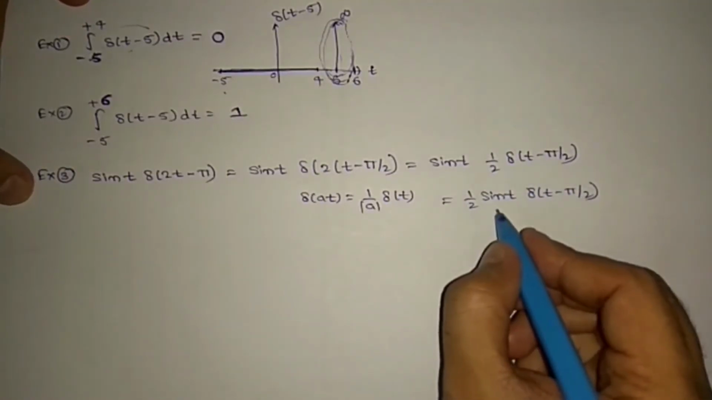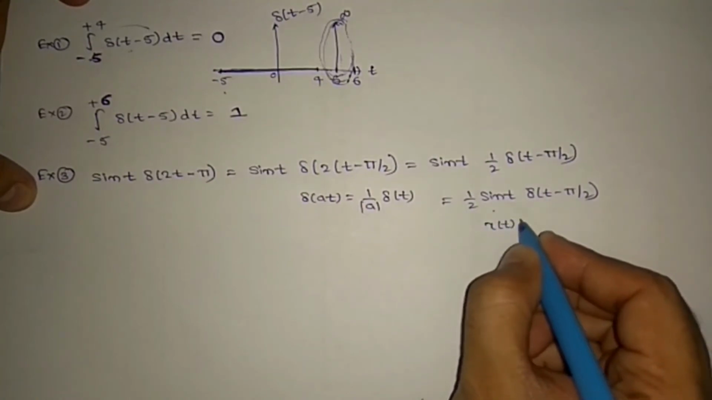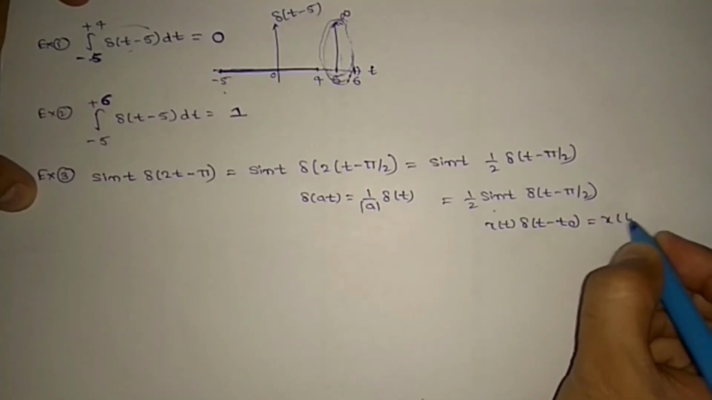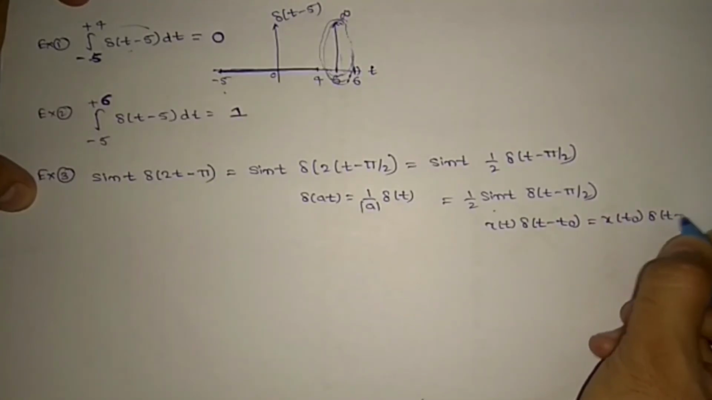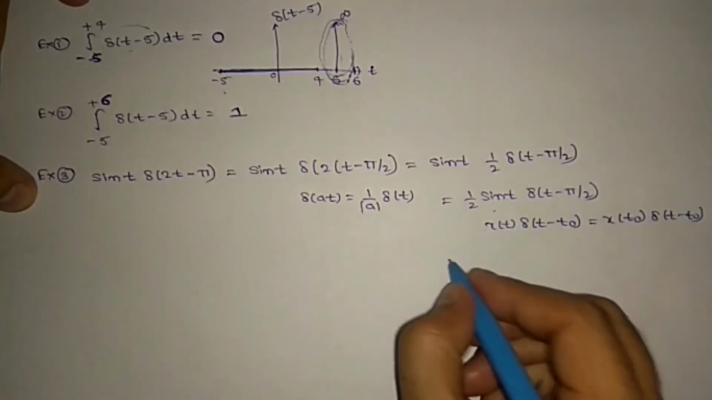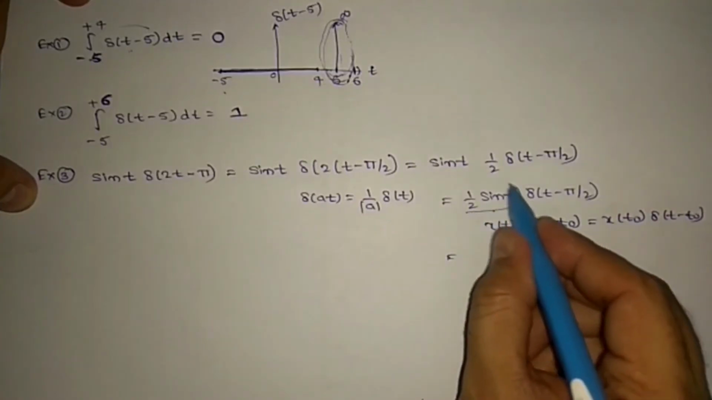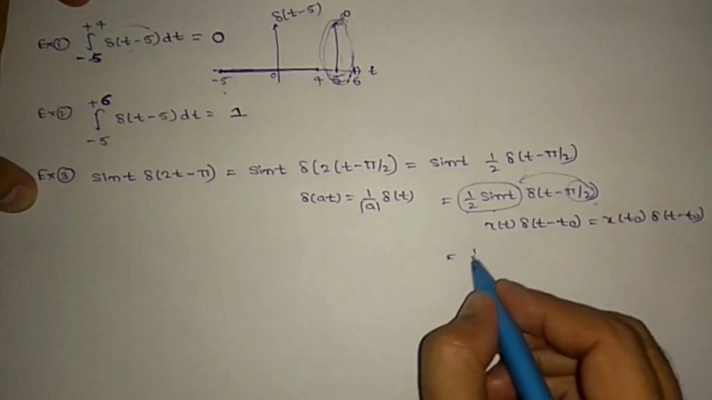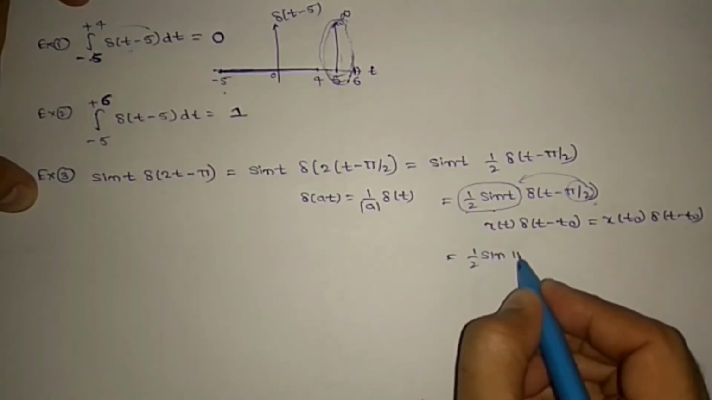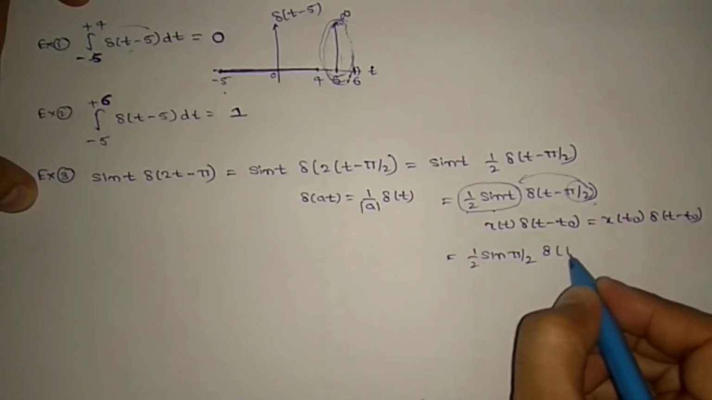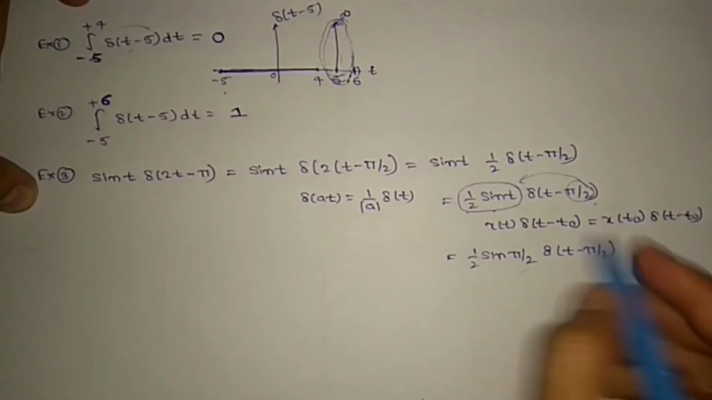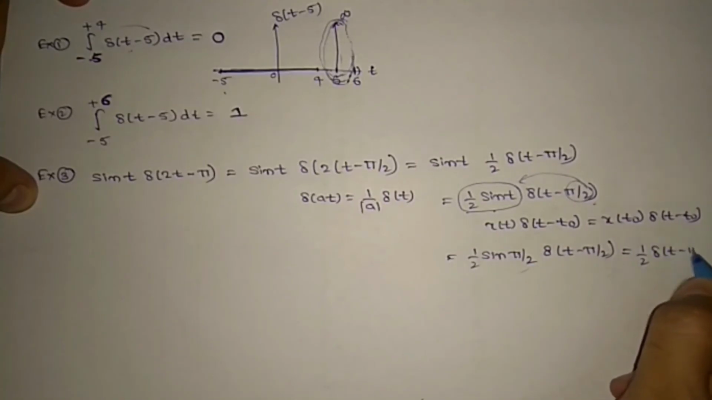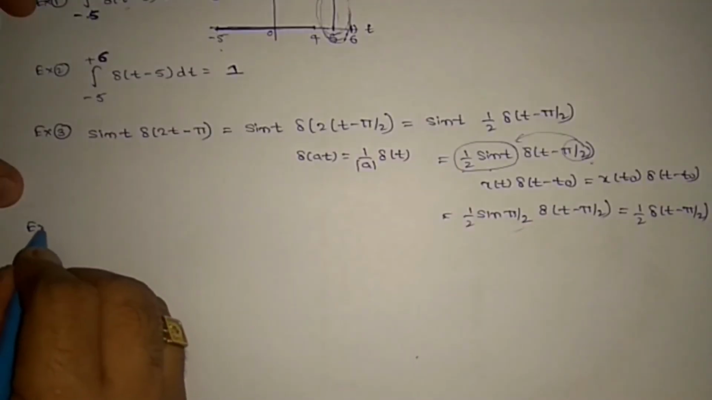So this is now x of t del of (t minus t naught), right? Then we can write x of t naught del of (t minus t naught), right? So here t naught is pi by 2. Directly substitute: 1 by 2 sine pi by 2 del of (t minus pi by 2). Sine pi by 2 is 1. So the answer is 1 by 2 del of (t minus pi by 2). So let us see example 4.